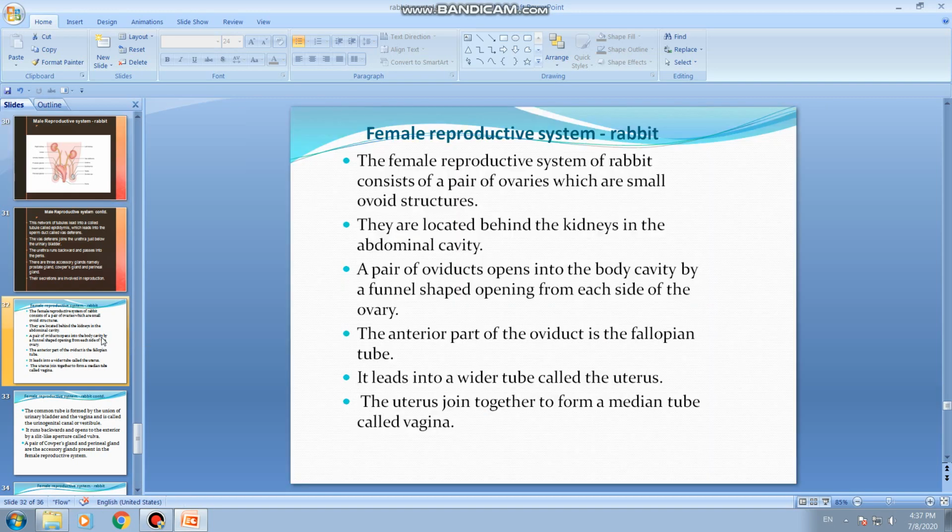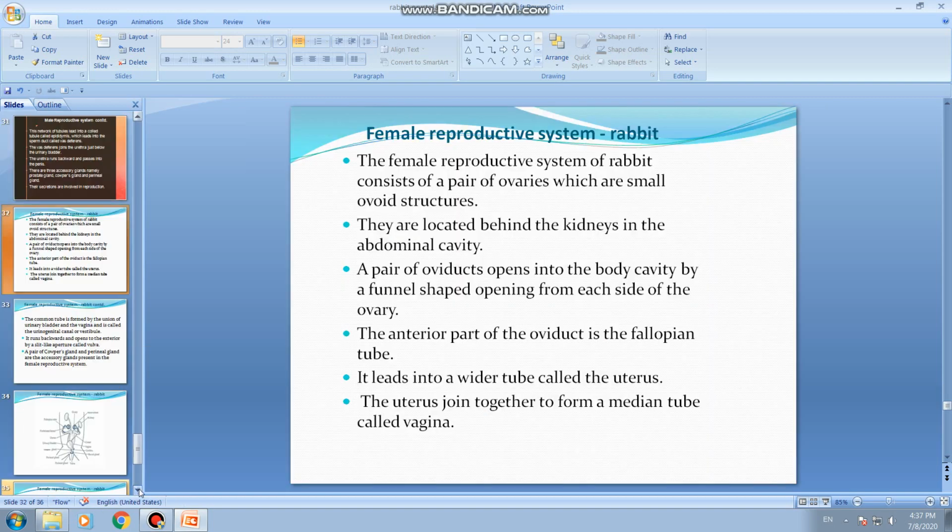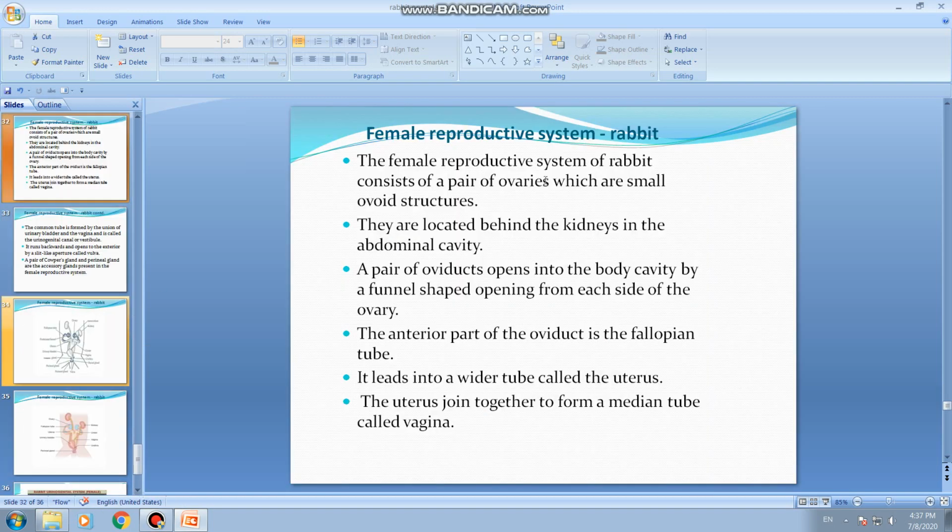We shall move on to the next system. This is the female reproductive system in rabbit. The female reproductive system of rabbit consists of a pair of ovaries, which are small ovoid structures located behind the kidneys in the abdominal cavity.